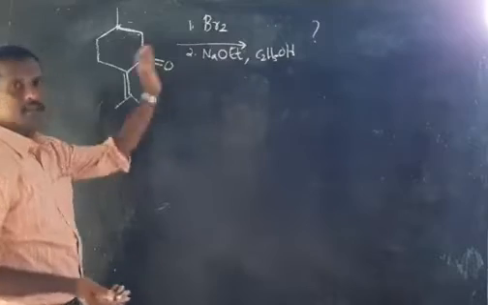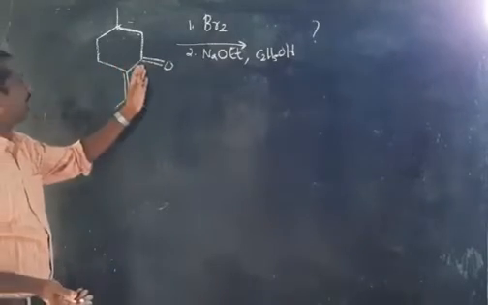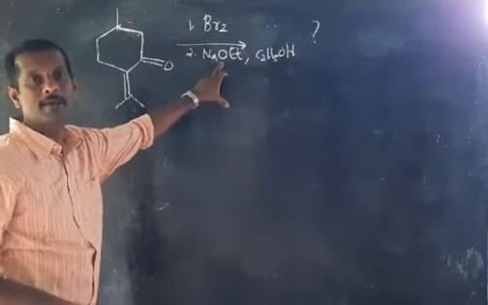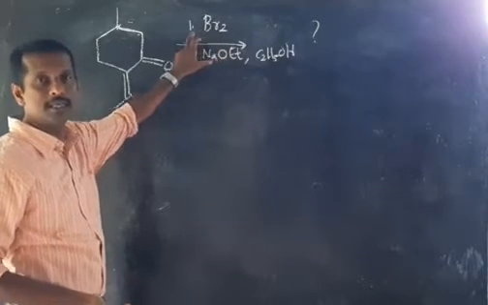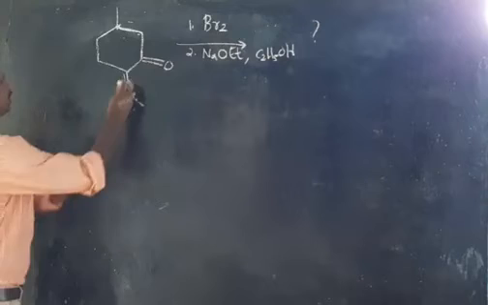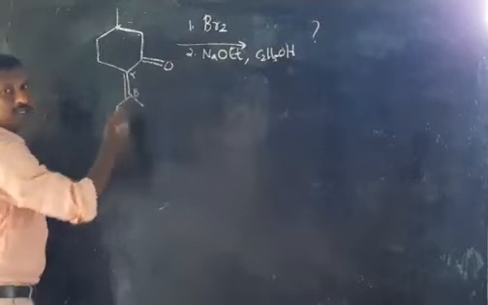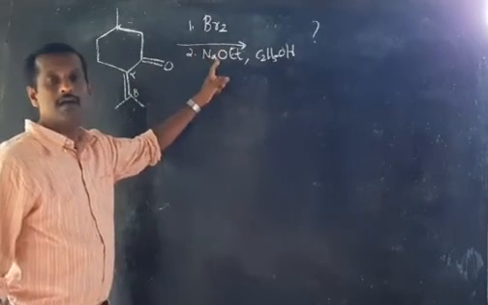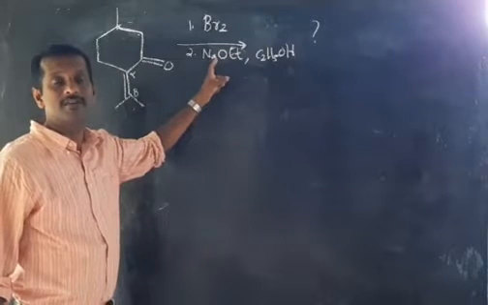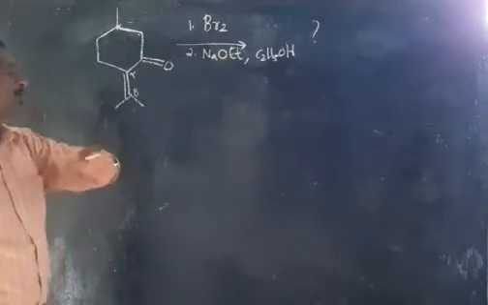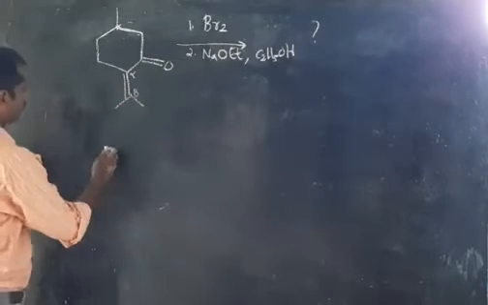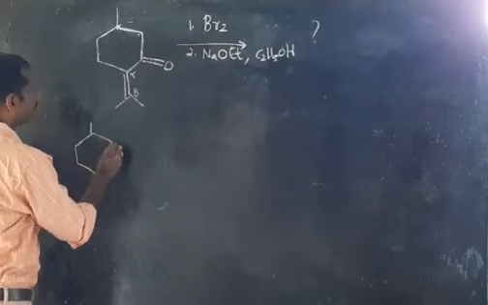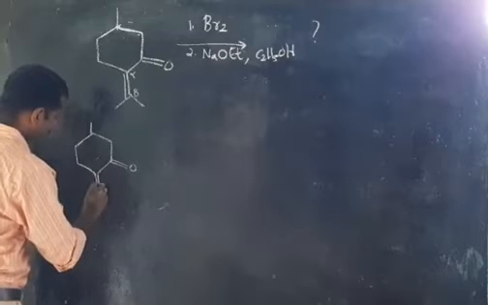Okay, so look at here. You can see that sodium ethoxide is there, that means alkoxide ion is there, and there is a bromine also. That means this is an alpha beta unsaturated ketone, and bromine is also given. Our Favorsky reagent, alkoxide ion, is there. So let us see the mechanism of this reaction. Here, double bond O, and here it is a double bond, and here are 2 alkyl groups.